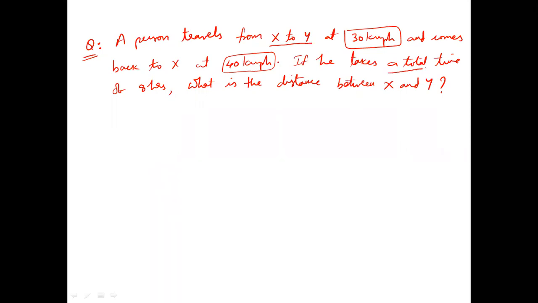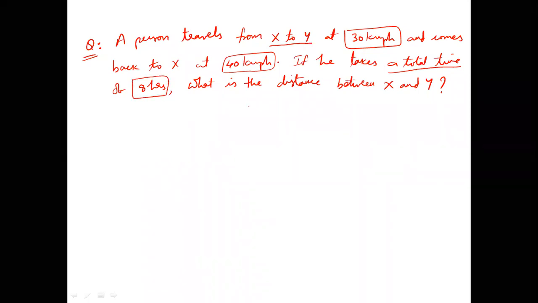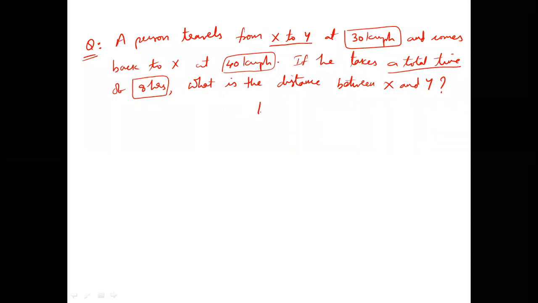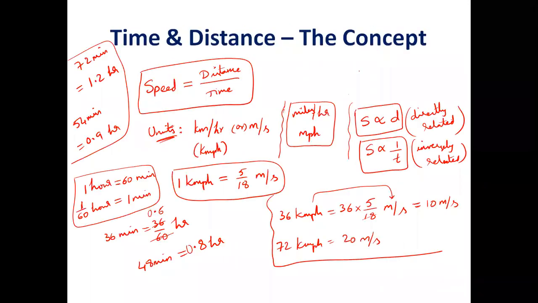Then what is also given? Total time. This total time is a combination of how many times? 2 times, forward and backward journey. So first time plus second time is equal to 8 hours. Can I write like this? Yes, because total means plus. Now, according to this relation, can I write time is equal to distance by speed? Time equal to distance by speed.